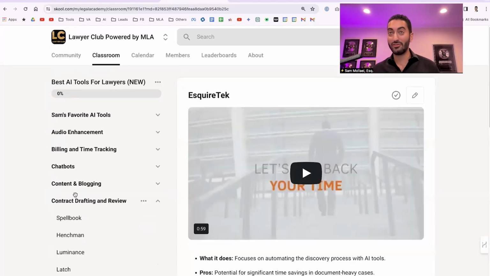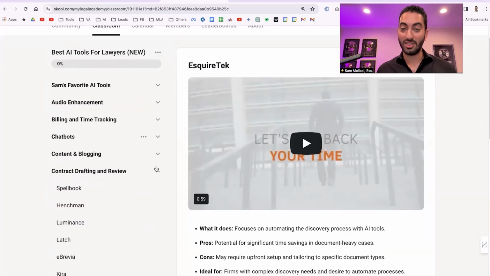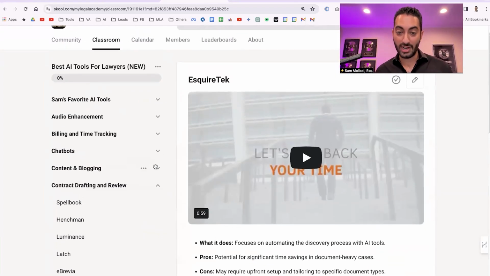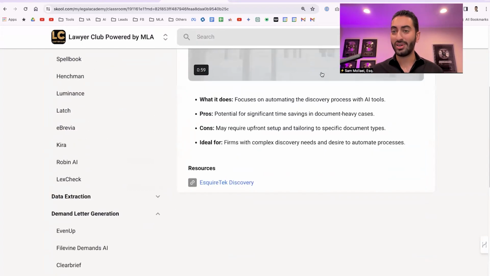Discovery. If you do discovery, Square Tech seems to be the best tool for that right now. I've heard good things about it. Again, if you do a lot of discovery, Square Tech is probably the right option for you to at least get a demo. Again, all the links are here for you.